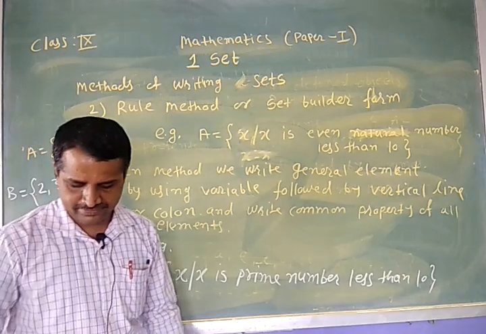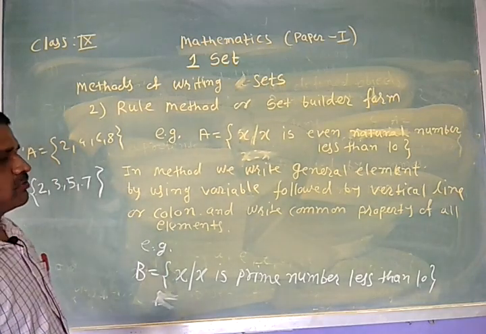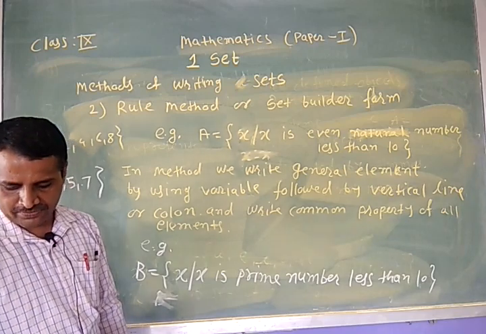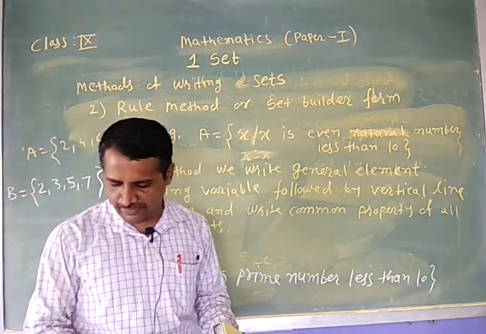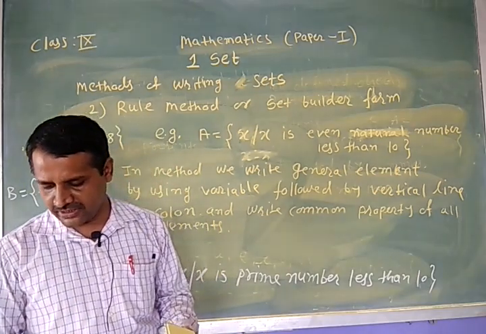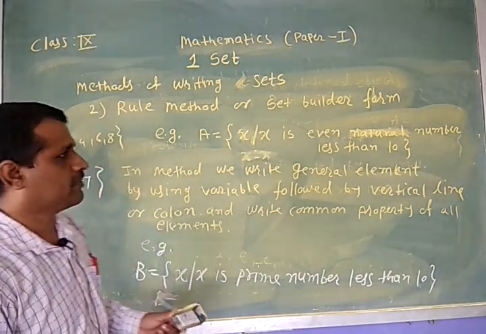After that, one table is given in your textbook on page number 3. In this table, there are two columns. In the first column, listing or roster method, and in the second column, rule method.